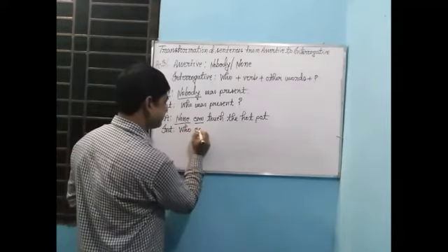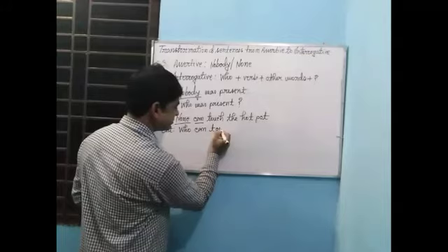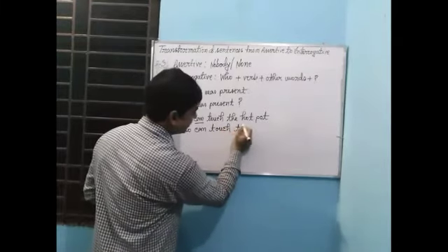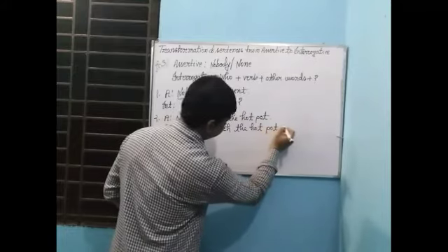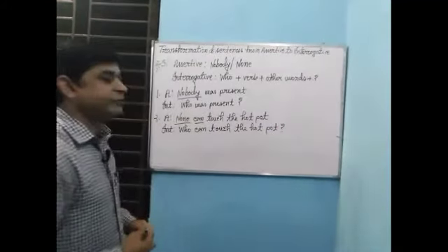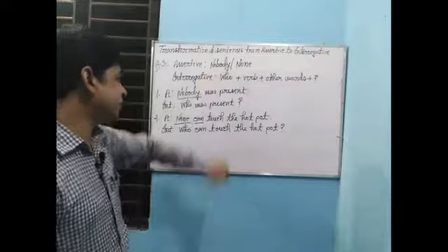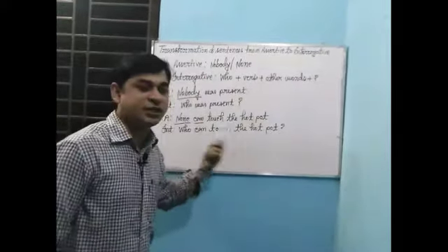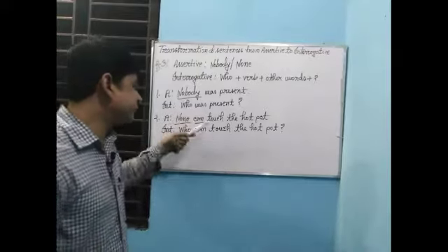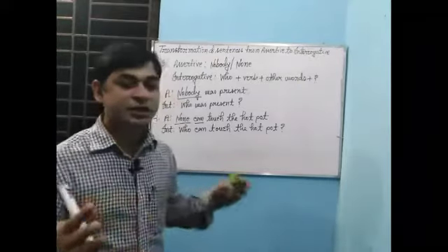Then verb can touch the hot pot. If you get nobody or none in your assertive sentence, by following this structure, you have to make it interrogative. And if you follow this example, I think it will be very clear to you.